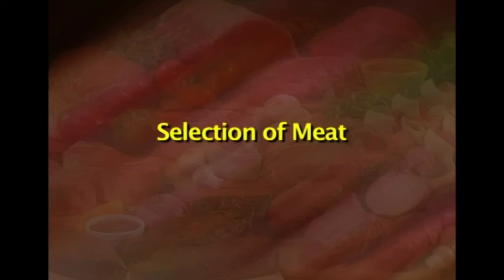Coming to selection of meat, how should we select the meat for purchase? Selection of meat usually depends upon various meat quality parameters. Fresh meat can be referred to as a product which has undergone imminent post-mortem changes following slaughter but has not been subjected to any kind of processing. However, fresh meat which has undergone freezing can be conveniently termed as raw meat.